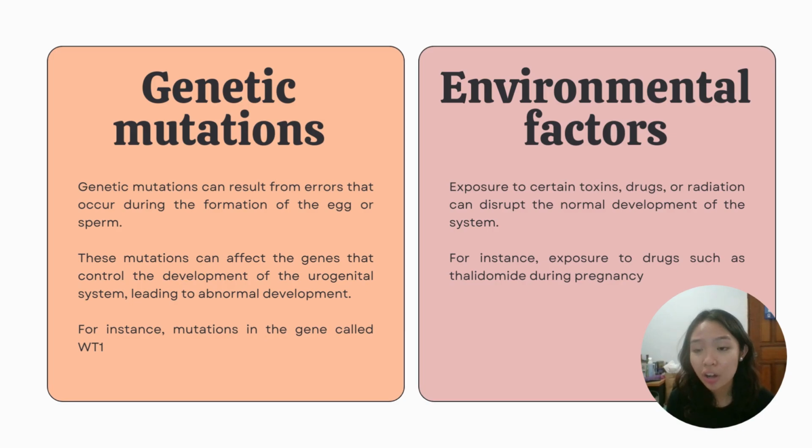Environmental factors can also play a significant role in the abnormal development of the urogenital system. Exposure to certain toxins, drugs, or radiation can disrupt the normal development of the system. An example of this is exposure to drugs such as thalidomide during pregnancy, which has been linked to the development of limb abnormalities and urogenital defects in infants.